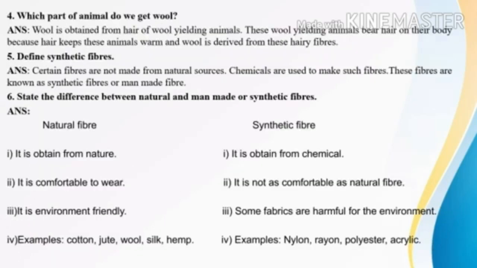Next one, from which part of the animal do we get wool? Wool is obtained from the hair of wool yielding animals. These wool yielding animals bear hair on their body because hair keeps the animal warm, and wool is derived from these hairy fibers.